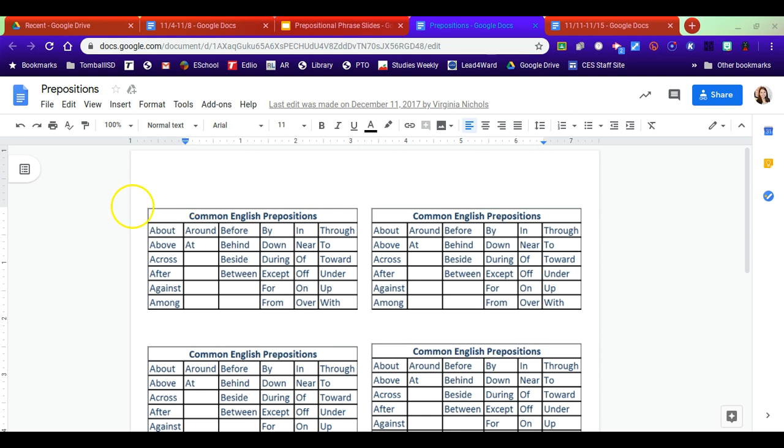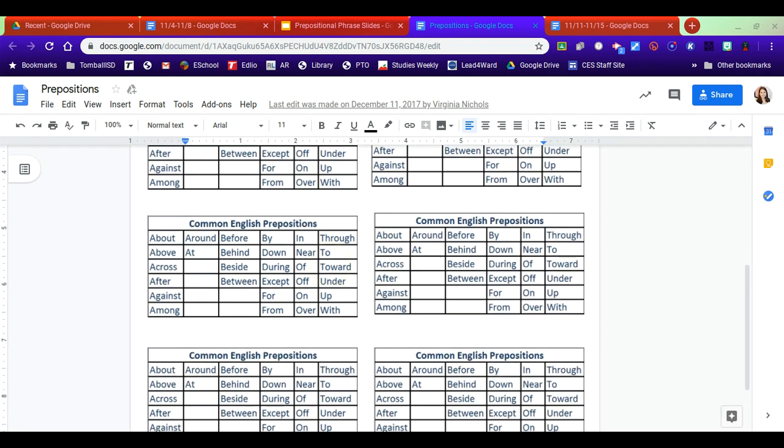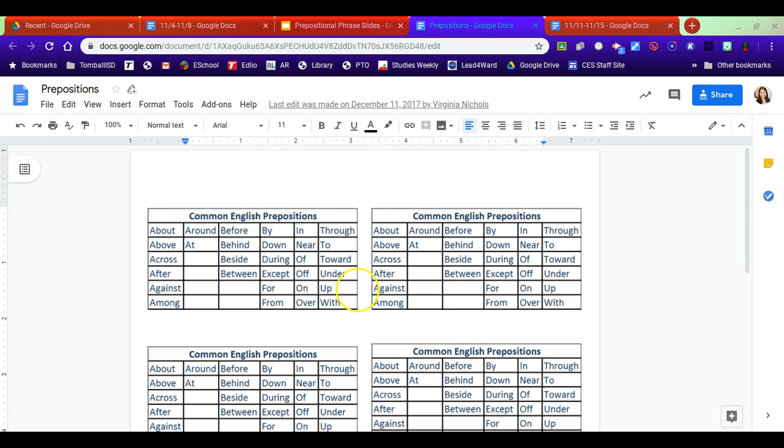So right here you'll see a box, and this is the copy that I used for everyone. So just pay attention to one of the boxes. And this says common English prepositions. So prepositions are words that show relationship to a noun in the sentence. So you might say that this is about something, or this thing is above it, or behind it, or beside it. Those are prepositions.